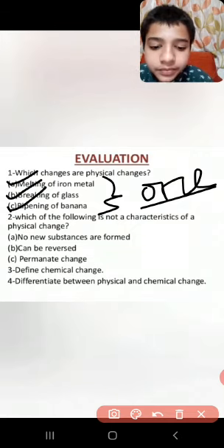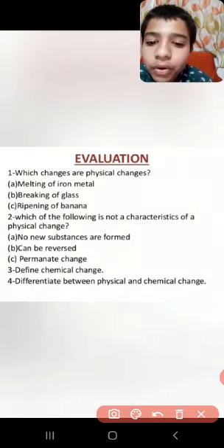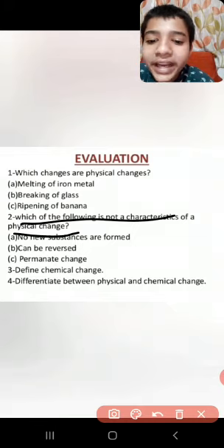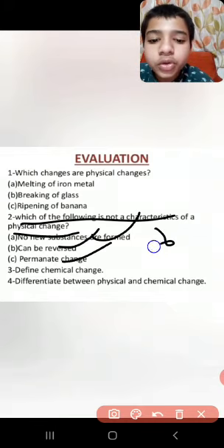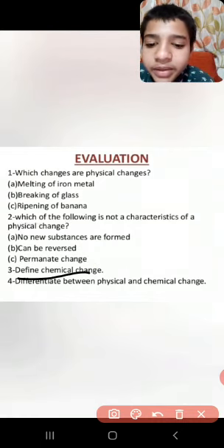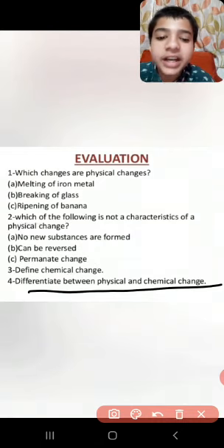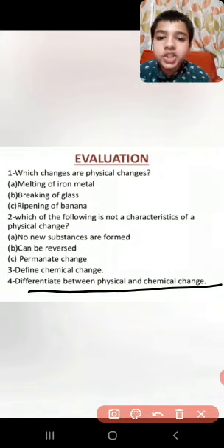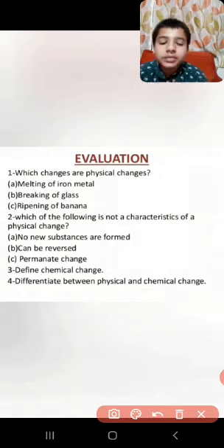Which of the following is not a characteristic of physical change? You need to choose one and send it to me in the comment box. Define chemical change. Differentiate between physical and chemical change. Just evaluate these questions and send them to me in the comment box.